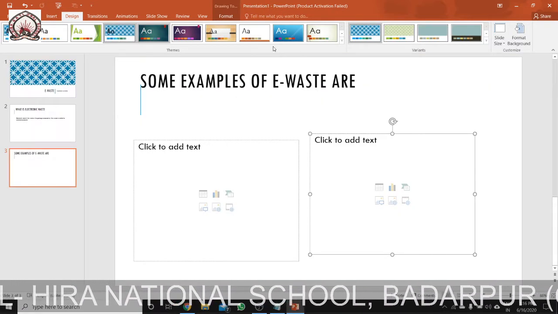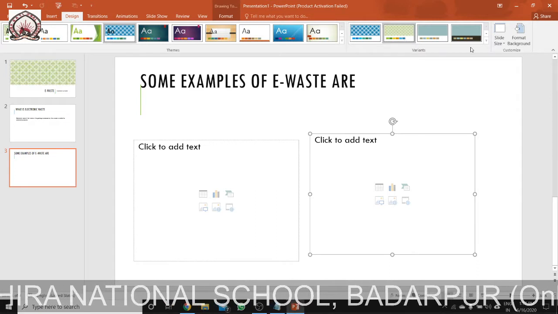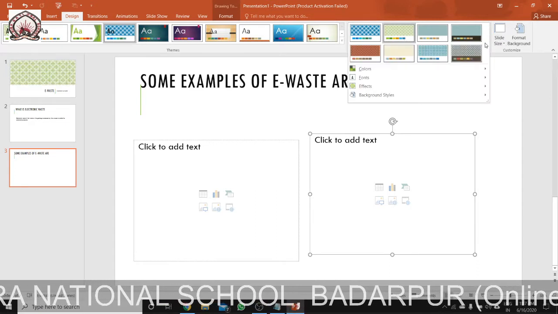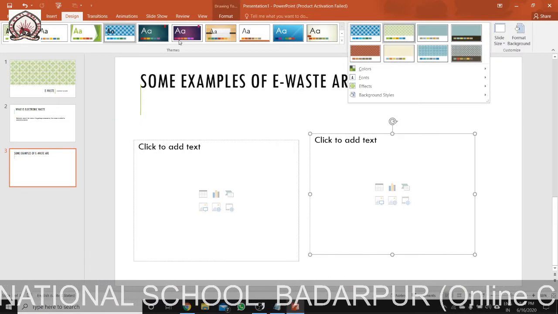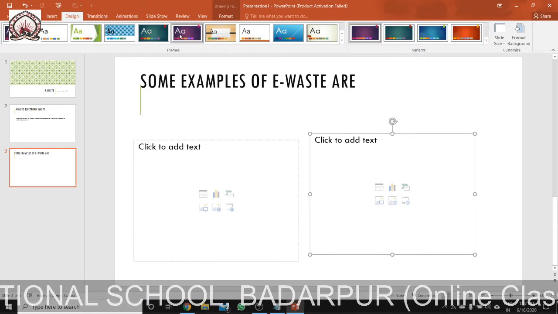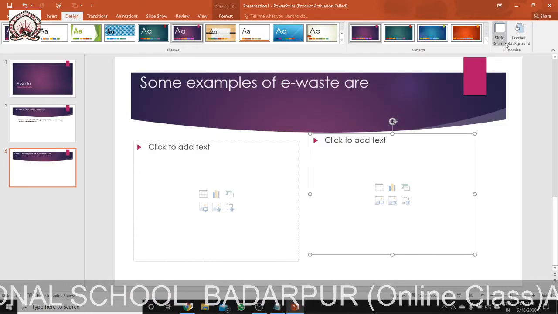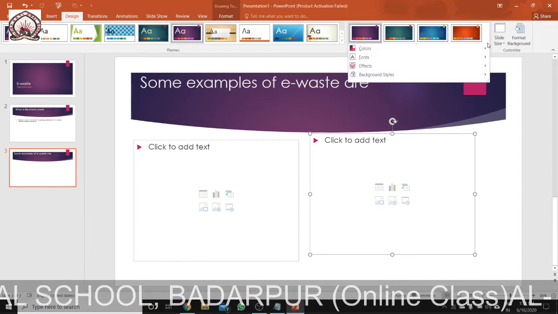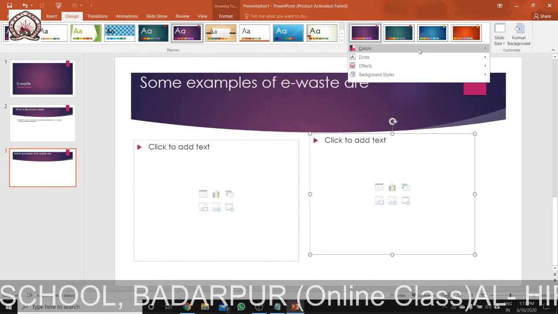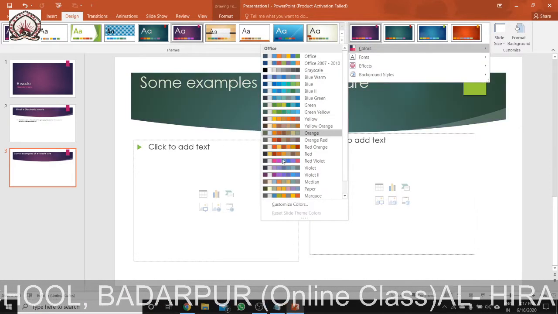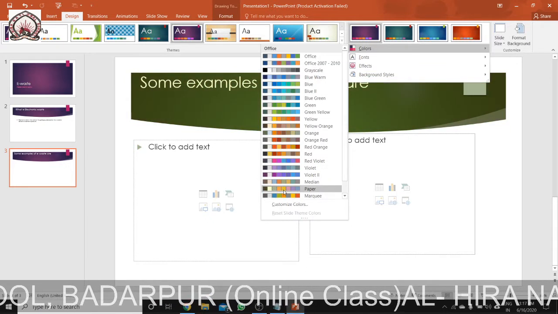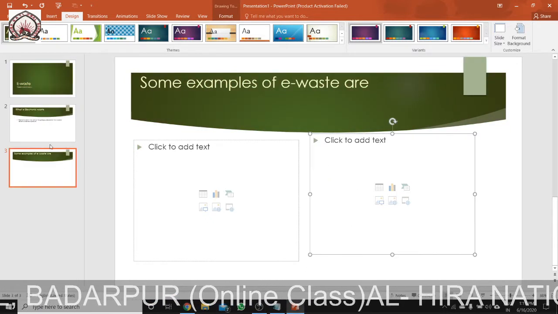You can take any designs. By clicking on this design, you can change the color also. Suppose I've taken this design and I want a different color, so I could just choose any color. You can see from colors, you can take any colors. You can see here, any colors you want, you can take it. Okay.